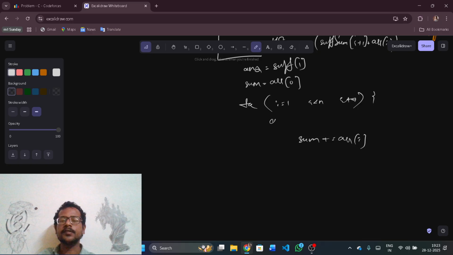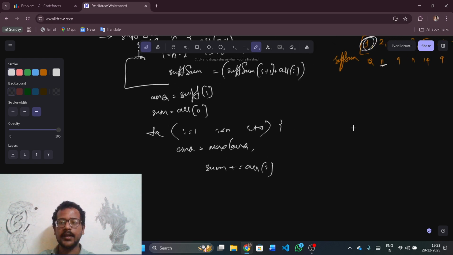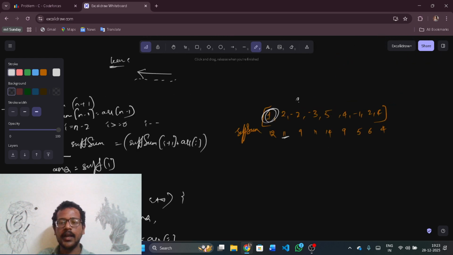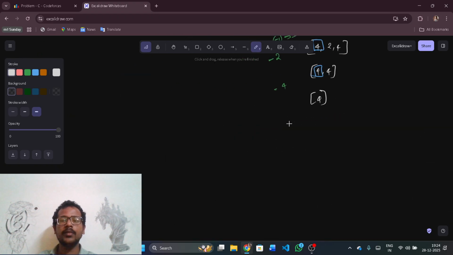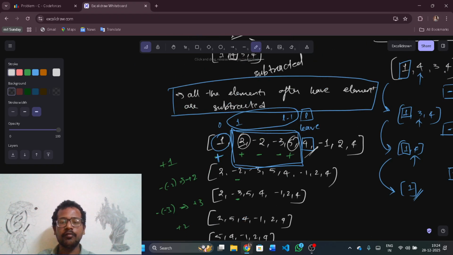Now, what is the answer? Answer is equal to max of answer, comma, the sum till here. If I am selecting the element at index i as the leave element, then what is this sum? I'll take the absolute value every time. Even if it is plus, I'll take it as plus.